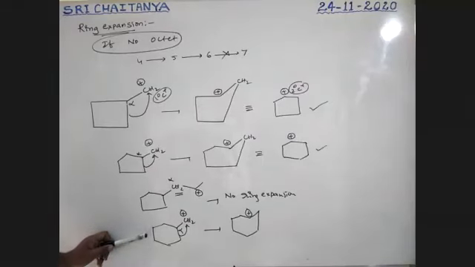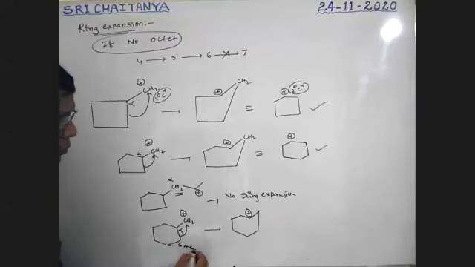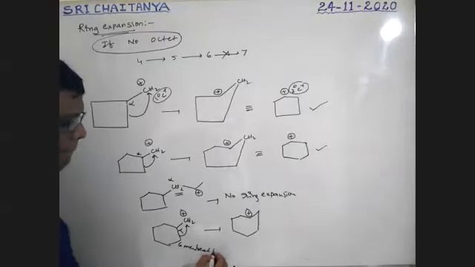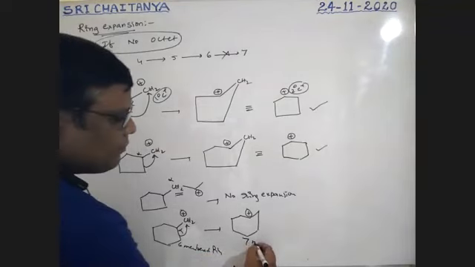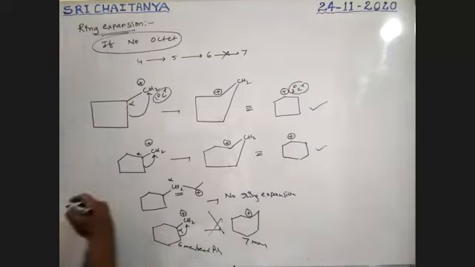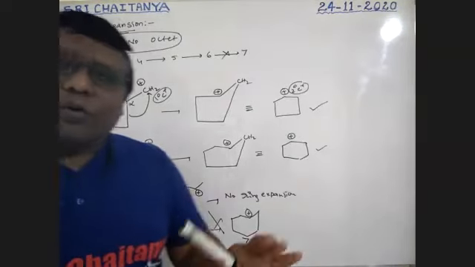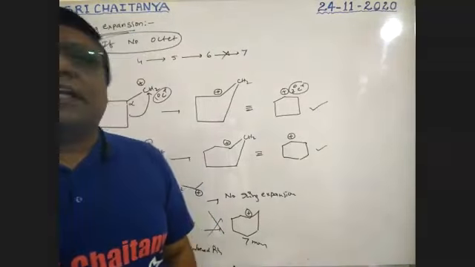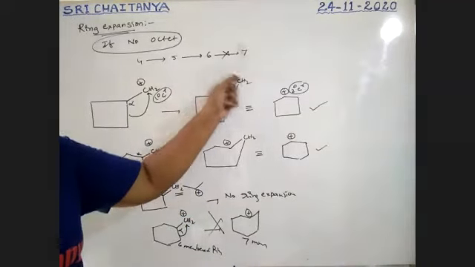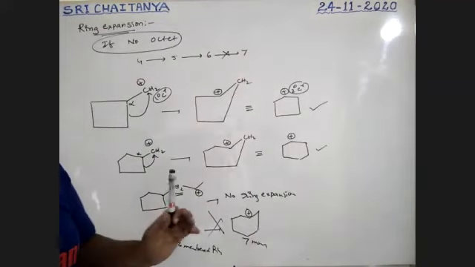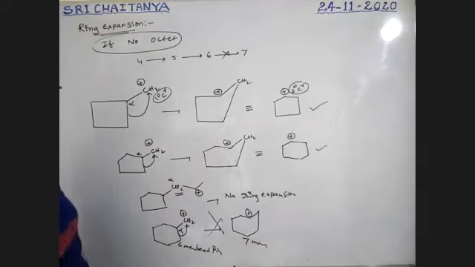Is this accepted or not? Wrong. Yes, because it is a 6-membered ring and it becomes a 7-membered ring. So that's why it is not possible, boys. A 6-membered ring is not accepted to change. So don't write like this. A 6-membered ring does not change to a 7-membered ring.